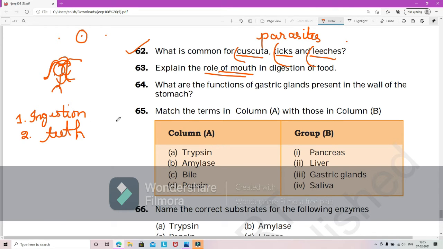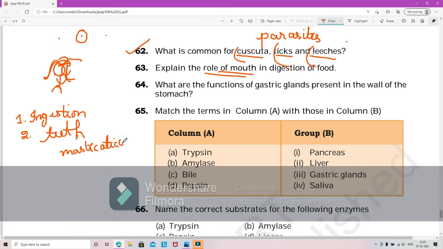The food is broken down into simpler particles because of the teeth. So this is called mastication. They are broken down into simpler forms, so that our body can easily take off the nutrients that are present in them.